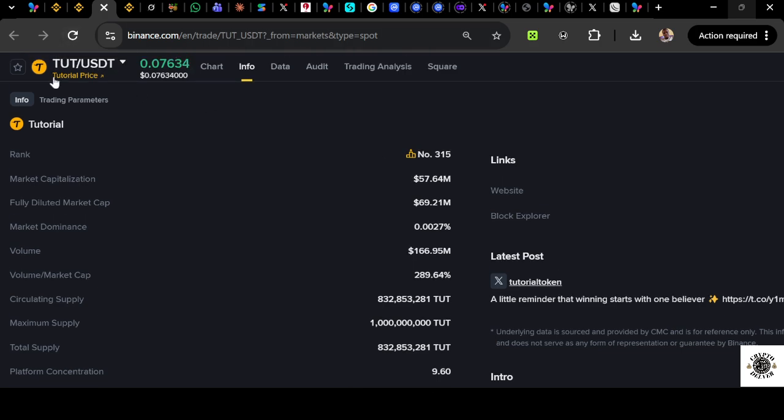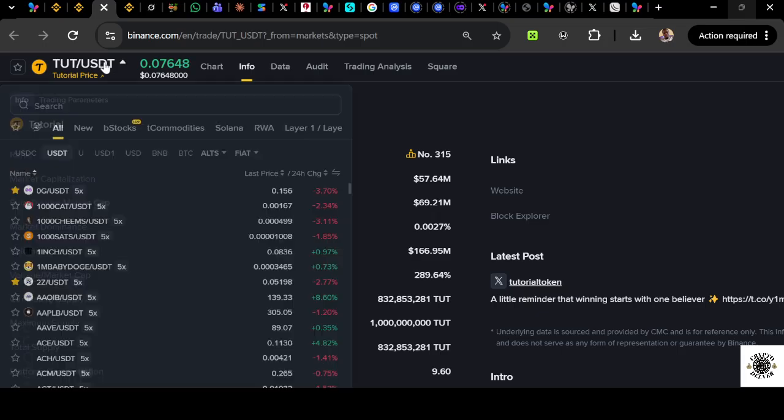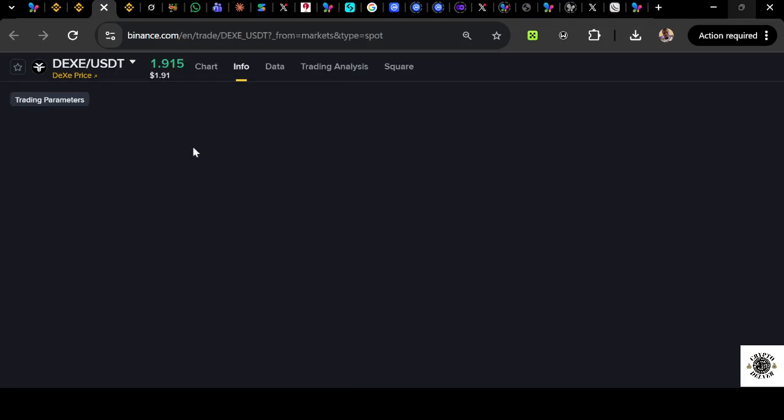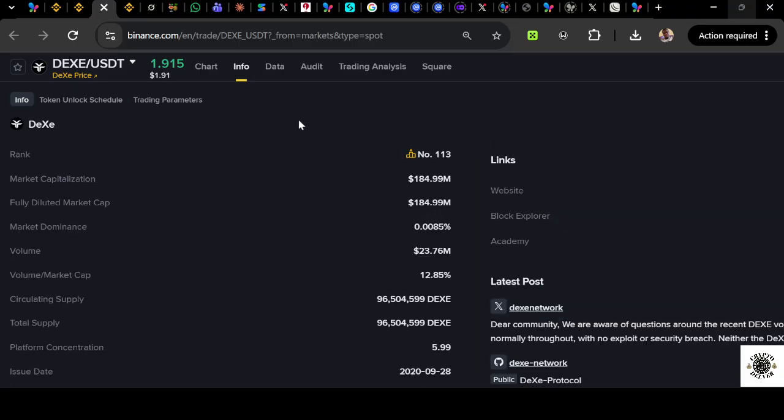Now when you also check another crypto, there's this crypto called DEXE, which pumped so much recently. When you look at DEXE, you're also going to see that the same information applies. You can see the market capitalization is exactly the same as the FDV. So you can see why the coin actually pumped. This coin has moved from around 0.02 to 49, just very massively.